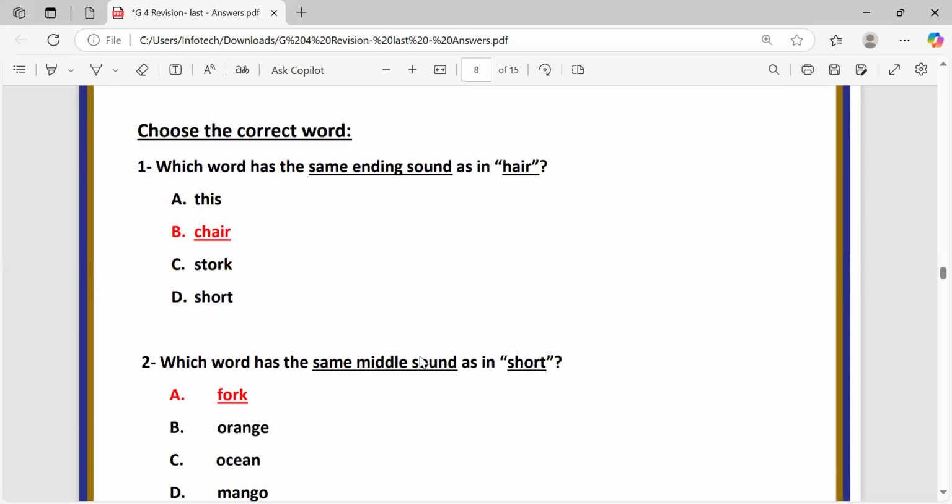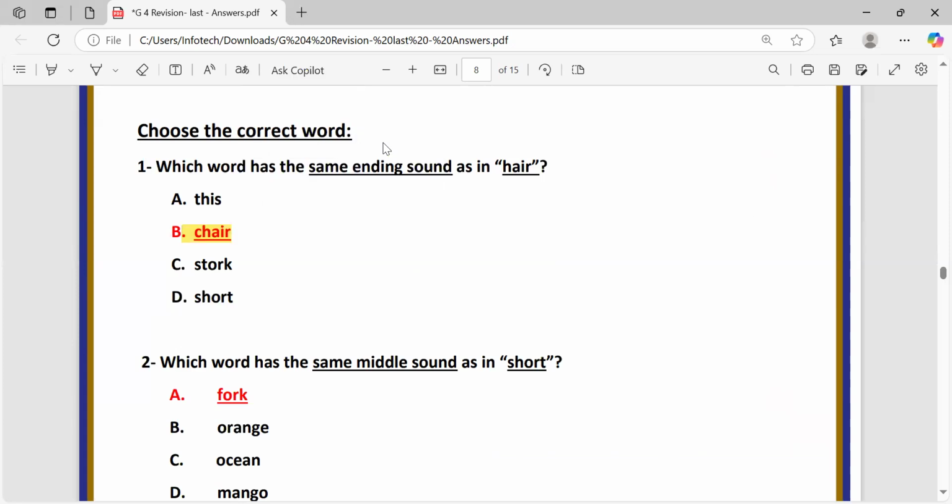And now choose the correct answer. Which word has the same ending sound as in have? So ending sound, we're not searching for the whole word, only the last two letters or maybe the last letter. Okay, so the word hair ends in I, R, which is a sound. You will find the same in chair. So this is the correct answer.